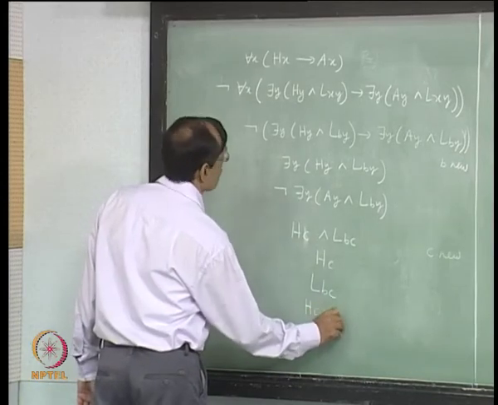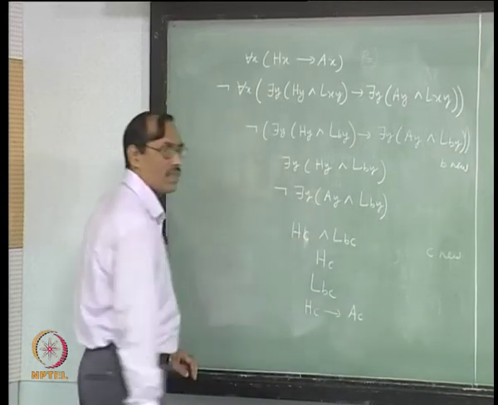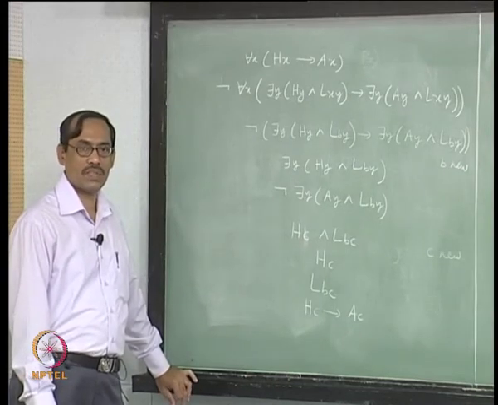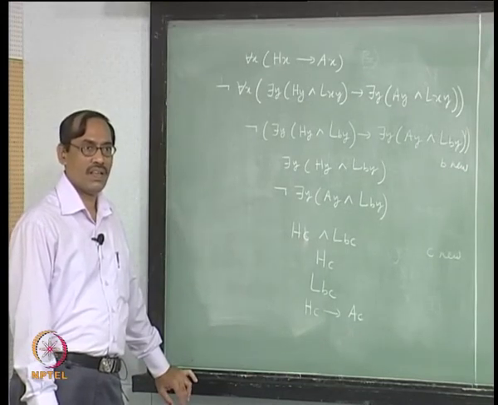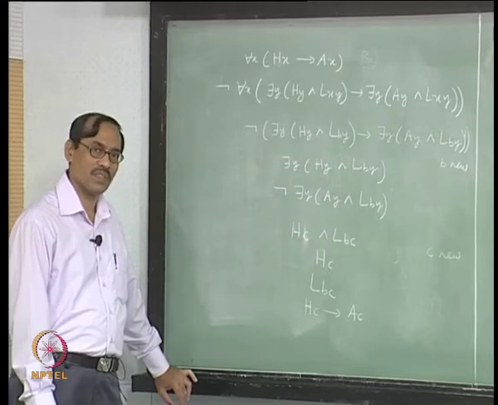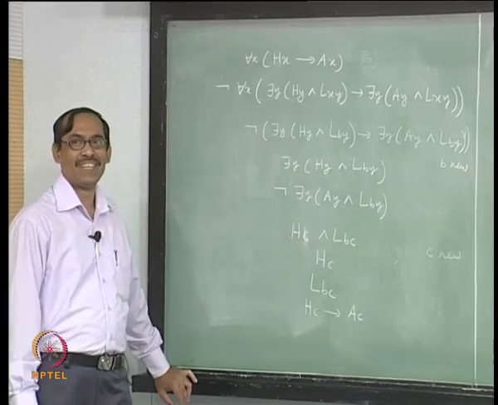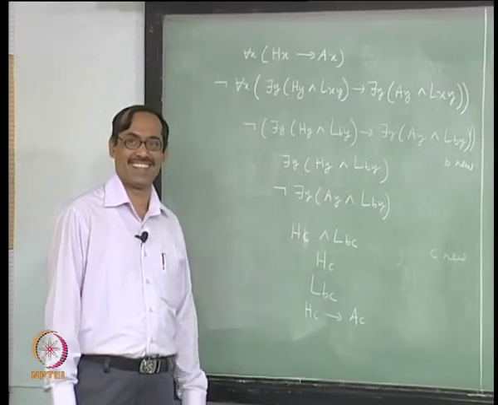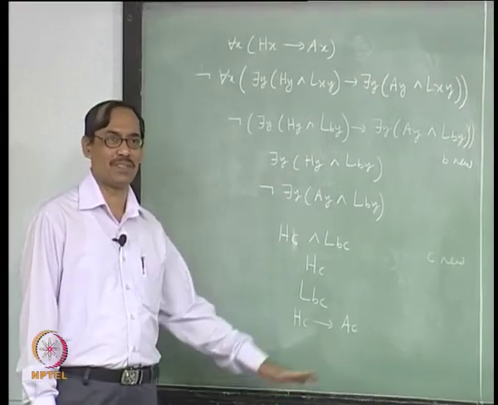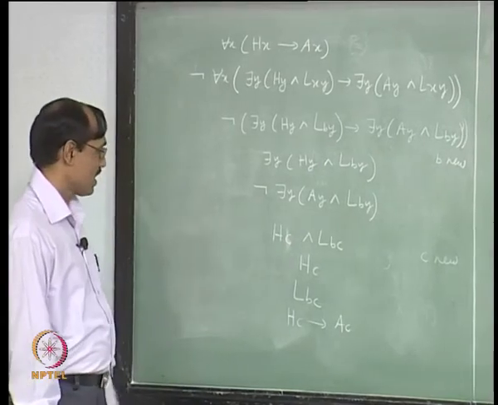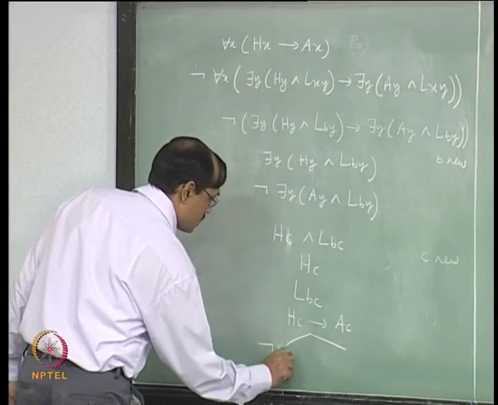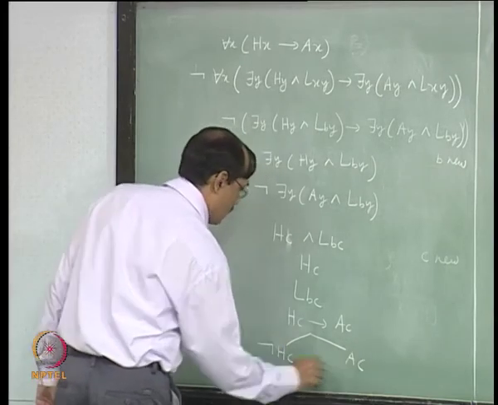So, let us take H C implies A C. So, for the universal rules, it becomes an almost unwritten rule that whatever constants have been used, use that. For the existential it is do not use that, for the universal use that, then it might close quickly. Okay. So, this gives rise to two branches, not H C and A C, and not H C closes.